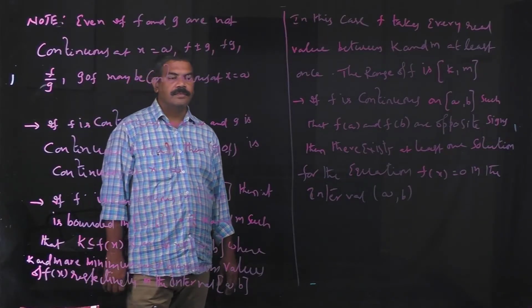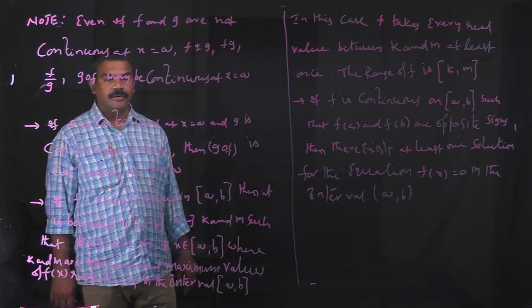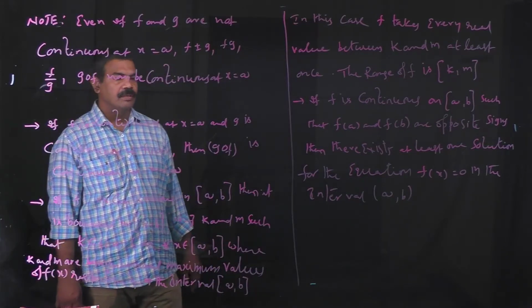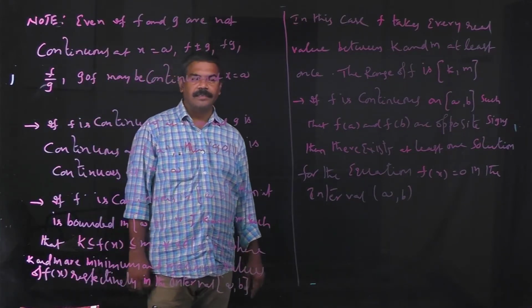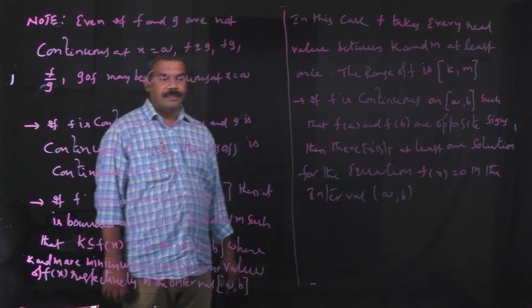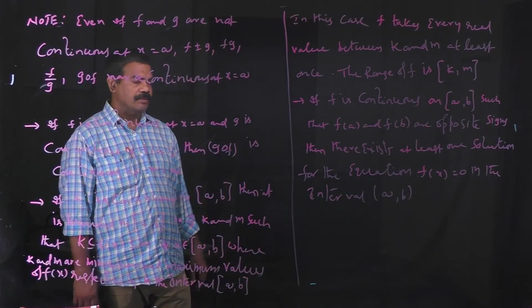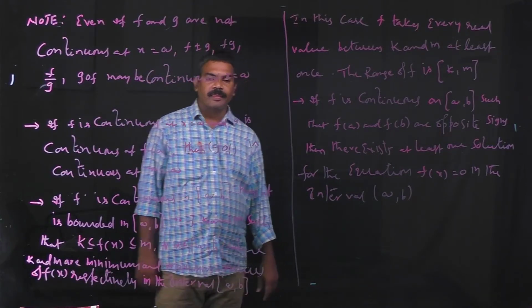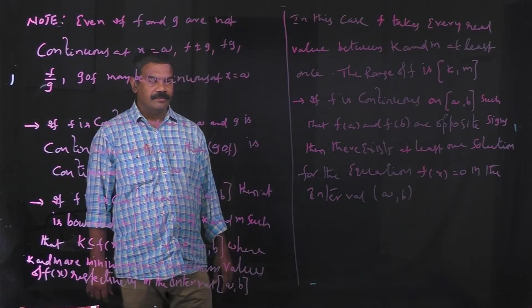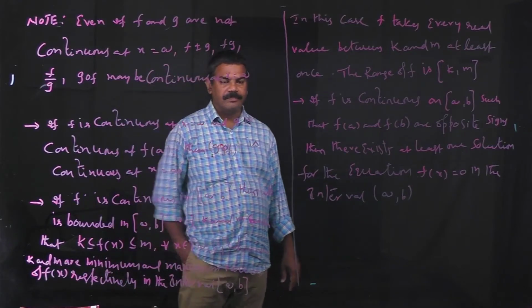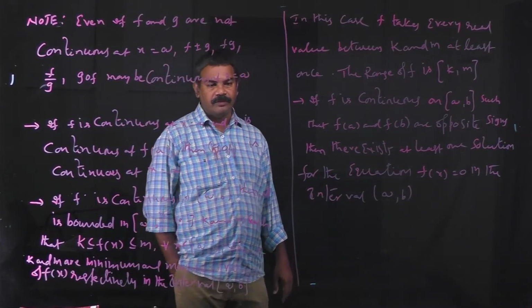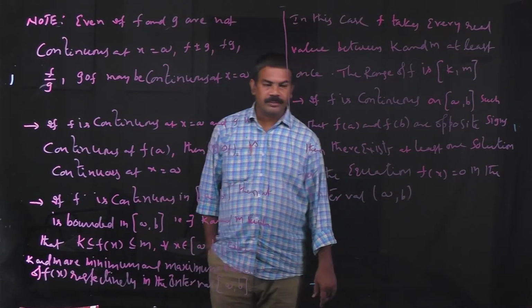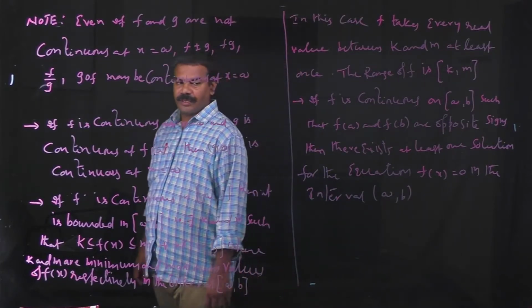Dear students, now I am going to discuss the continuation of yesterday's class. Yesterday we discussed that if two functions f and g are continuous at x equal to a, then f plus or minus g, fg, f by g where g of a is not equal to 0, and c times f are continuous at x equal to a.